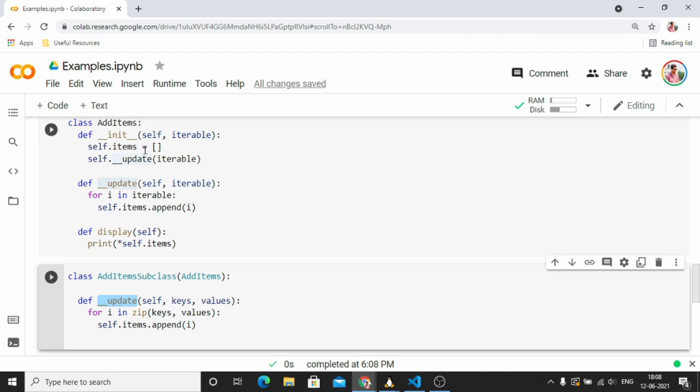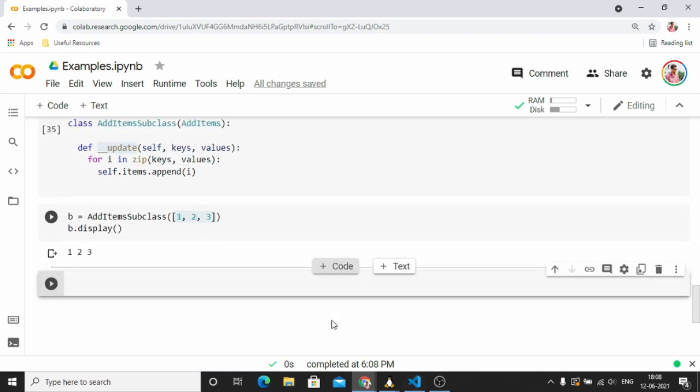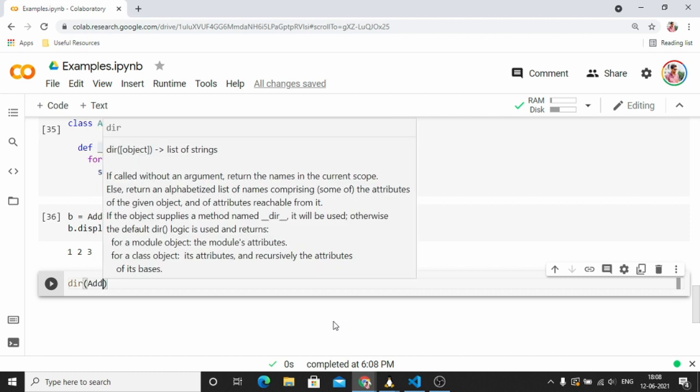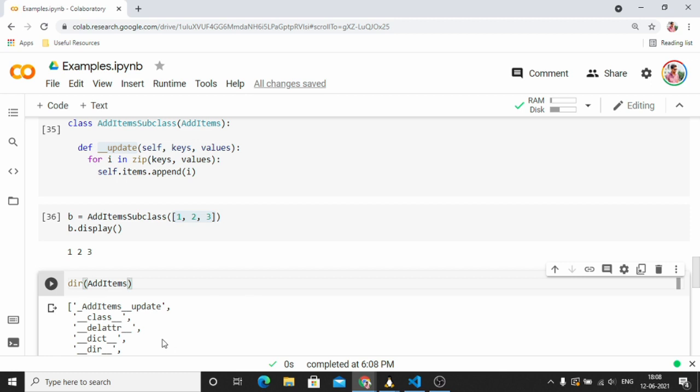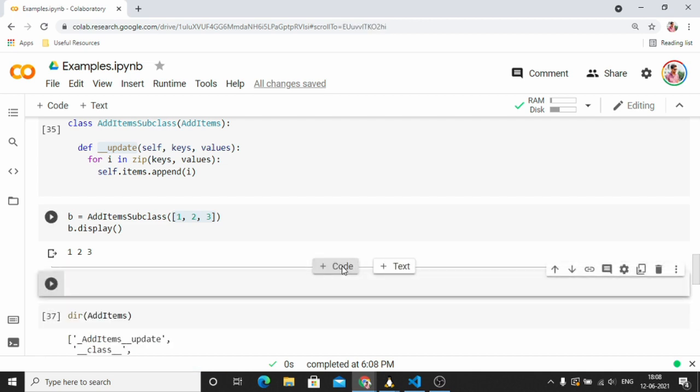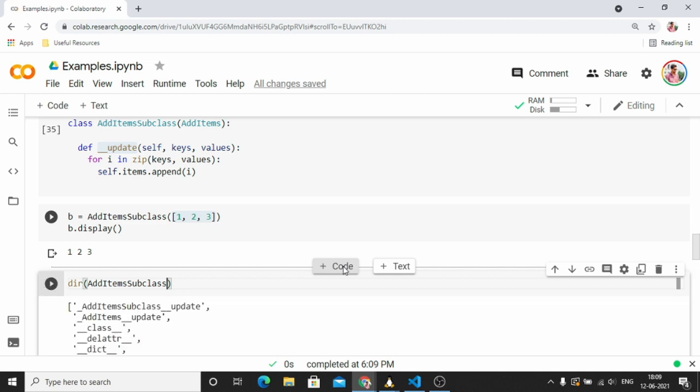So inside this class, let me show you how the function name changes once you run the class. See, this is the name: underscore add items, double underscore update. And for the subclass, the name has become underscore add item subclass, double underscore update.